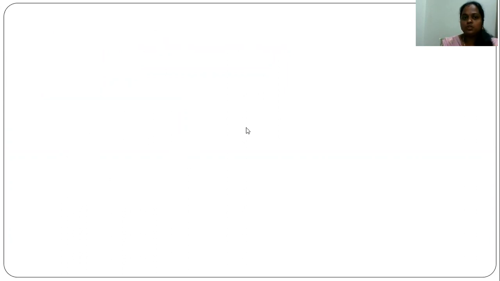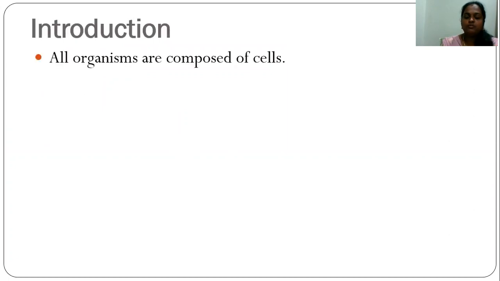Let's quickly move on to the topic. Now, first we'll begin with the introduction part. Before moving to the topic, we all know that all organisms are composed of cells, right? The cell is very essential, and it is the fundamental, structural and functional unit of all living organisms, and no living organism can live without being cellular. So the cell is very important, and all organisms are composed of cells.